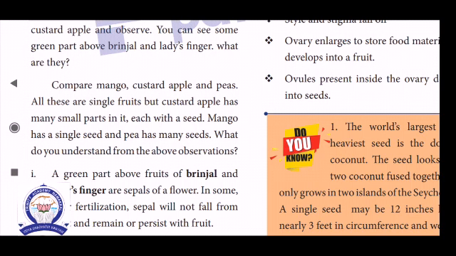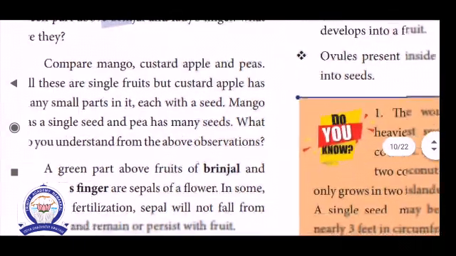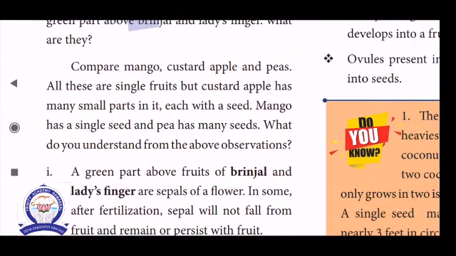Custard apple is an aggregate type of fruit. Aggregate means a group or cluster of fruitlets attached to a common stalk. Example: custard apple, in Tamil sitapazham. Okay. Then mango has a single seed and pea has many seeds.